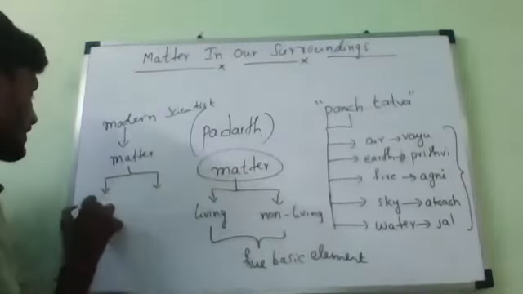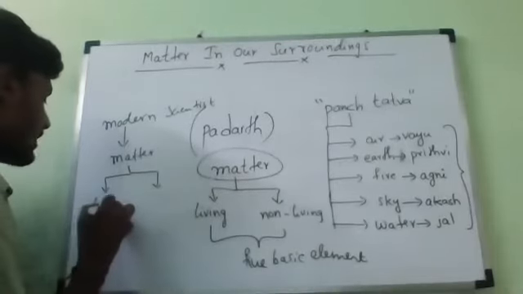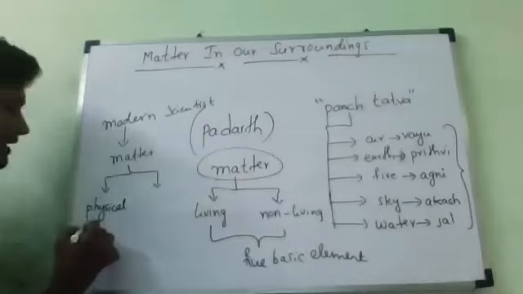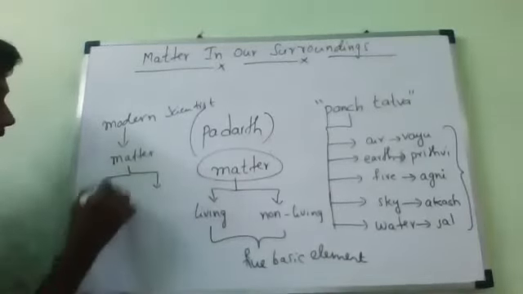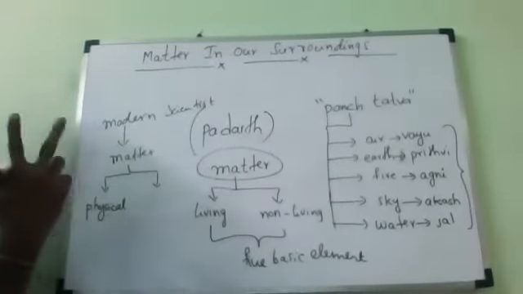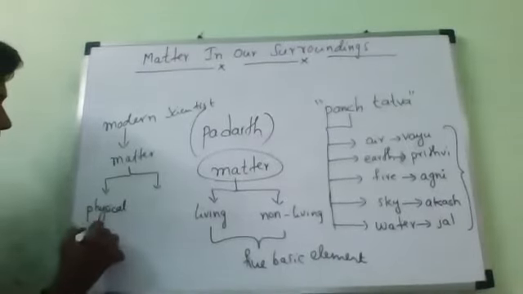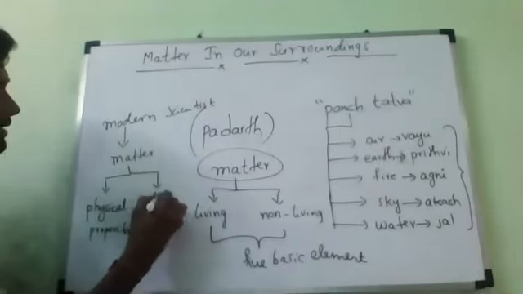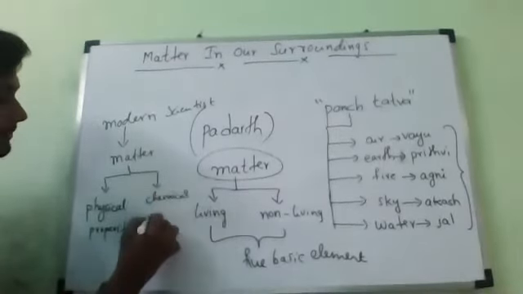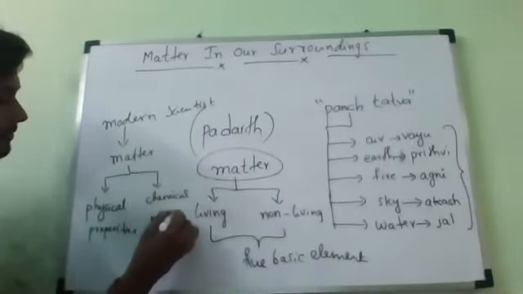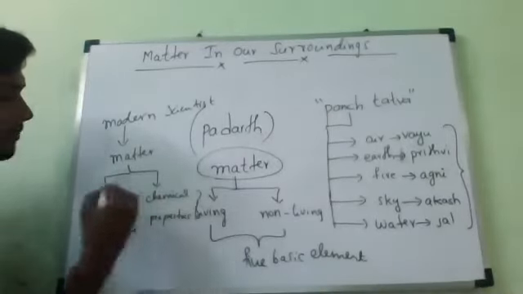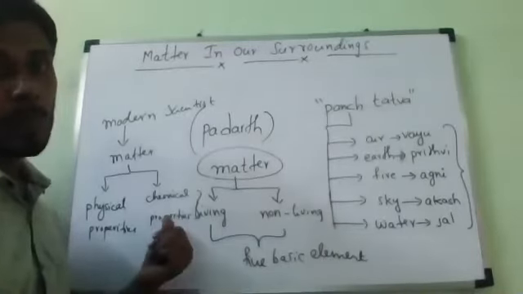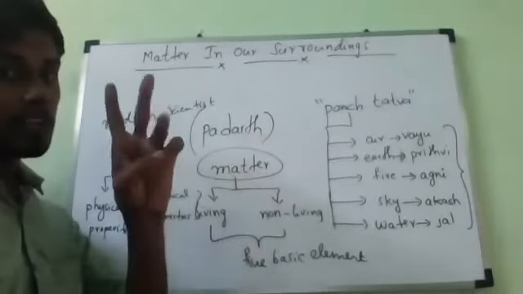One classification is based on physical properties. Class 7th, 8th you have studied physical properties in chemistry. Is it yes or no? So matter is classified with the help of two properties. One is physical properties and second one is chemical properties. Now, on the basis of physical properties, matter is classified into three types.